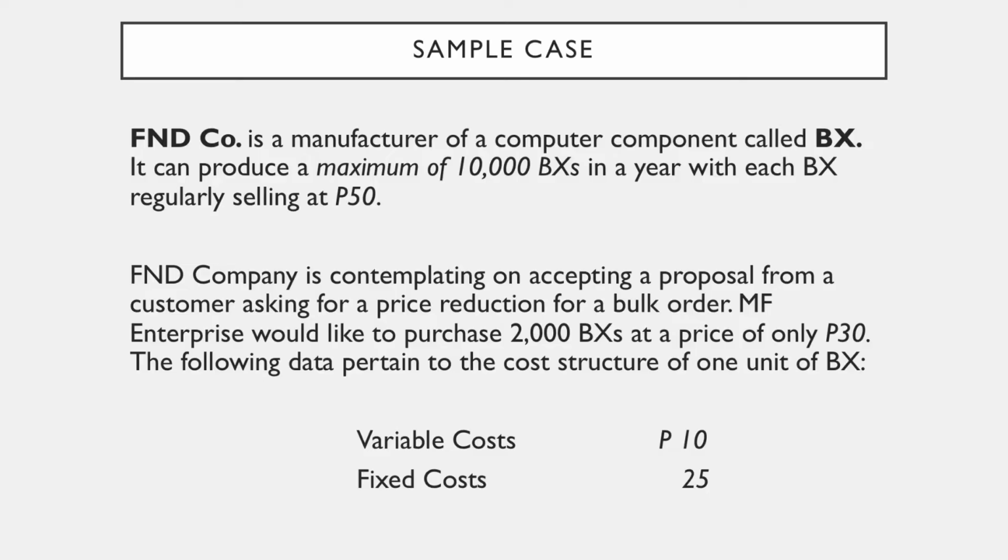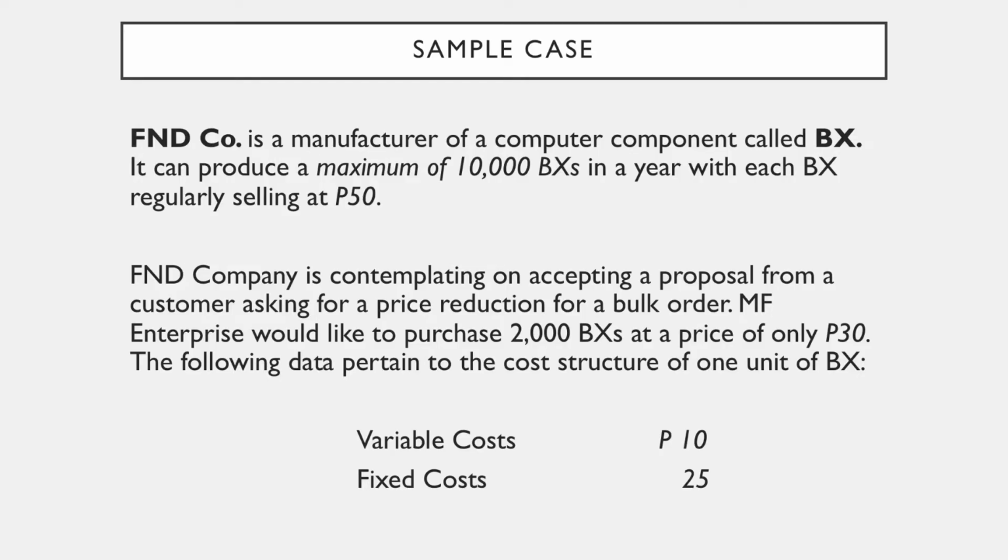F&D Company is contemplating on accepting a proposal from a customer asking for a price reduction for a bulk order. MF Enterprise would like to purchase 2,000 BXs at a price of only 30 pesos. The following data pertain to the cost structure of one unit of BX.